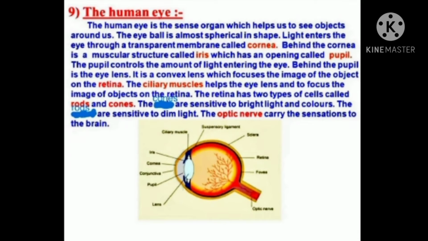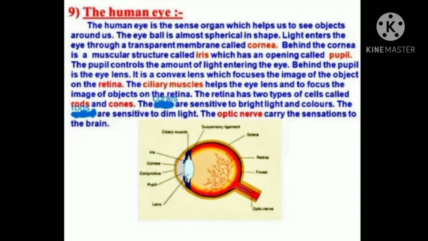First of all, eyeball. It is nearly spherical in shape and has a diameter of about 2 to 3 centimeter. Then cornea. It is a transparent spherical membrane in front of the eye. Light enters the eye through cornea and it helps in refraction of light also.